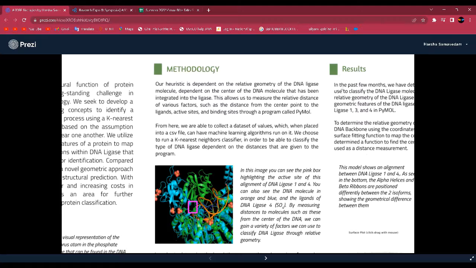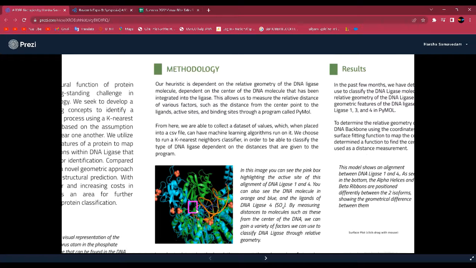Our heuristic is dependent on the relative geometry of the DNA ligase molecule, depending on the center of the DNA molecule that has been integrated. So this allows us to measure the relative distance of various factors, such as the factors Sakat stated in the introduction, such as the active site, binding site, alpha helices, etc. Through this, we collected a data set of values so that we can run our machine learning algorithm on it. So we're going to run a k-nearest neighbors classifier in order to classify the type of DNA ligase based on the distances between certain features.